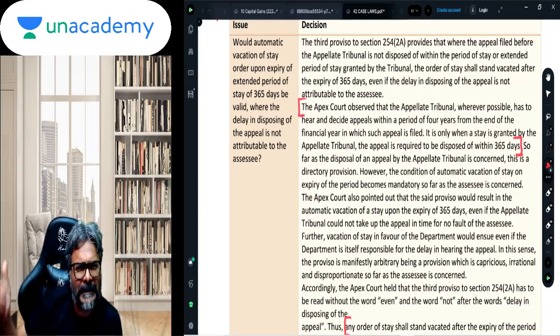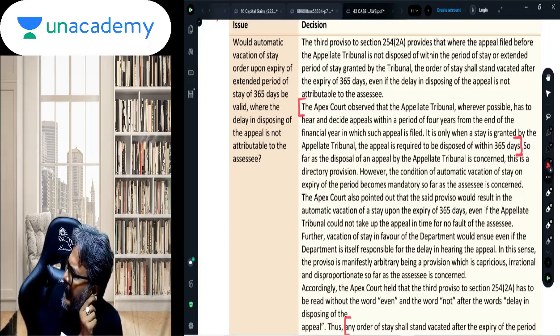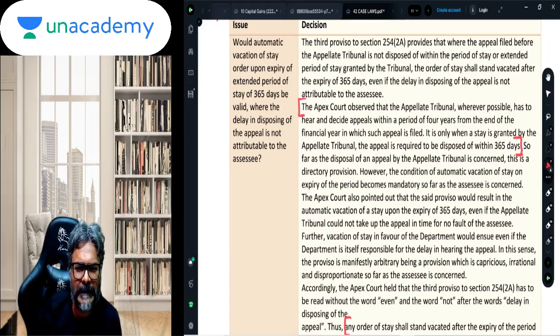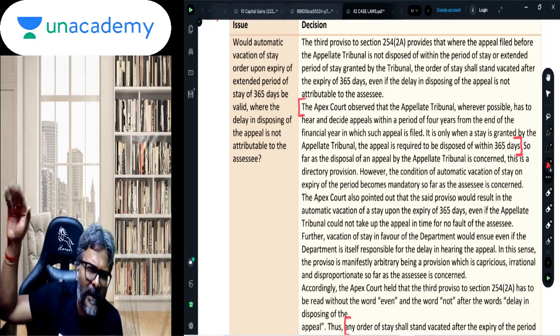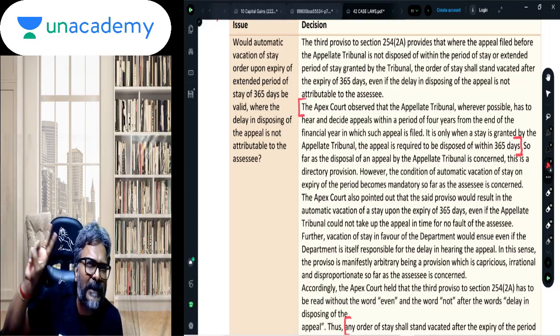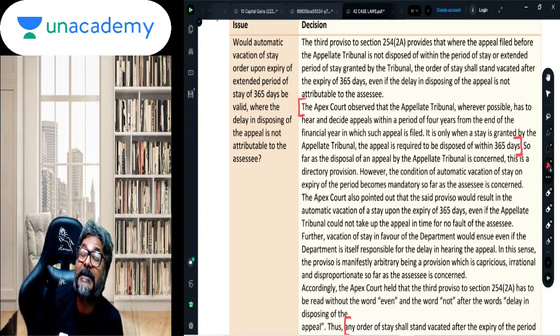Now students, as you all know, in the ITAT you want to take a stay application. So you can get a stay application, every one of you is aware. If you want to put a stay on recovery proceedings while the matter is before the Income Tax Appellate Tribunal, you file a stay application. Obviously you know there is a 20% threshold, a 20% pre-deposit of the amount that has to be done, isn't it?